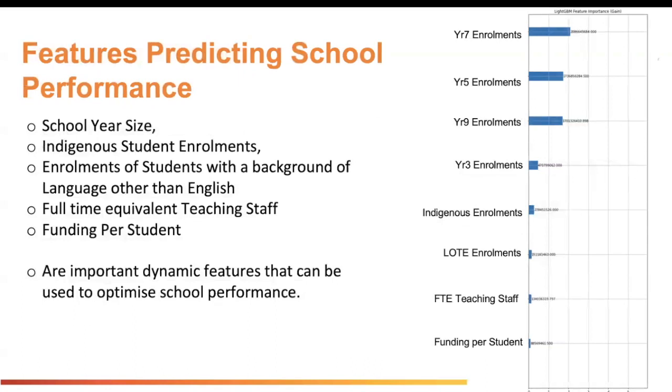Finally, we aim to use all this data to develop a model that predicts school academic performance, given an intervention. In doing so, we hope to allow policymakers to hypothesize about the impact that decisions will make. We included a range of features, including school size, measured by number of students across year groups, the type of students that attend the school, and previous academic performance of the school. We use a light gradient boosting model to capture the temporal data associated with our features. We make this model available for policymakers in EDVantage.